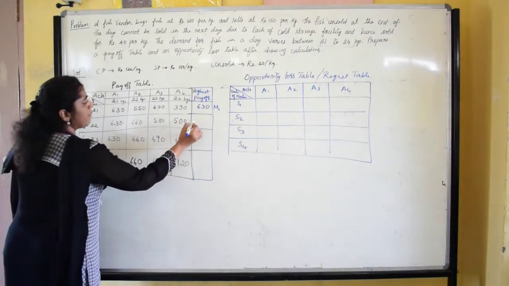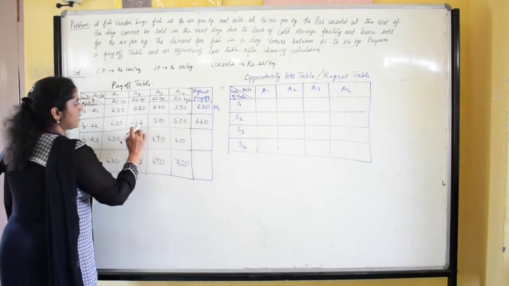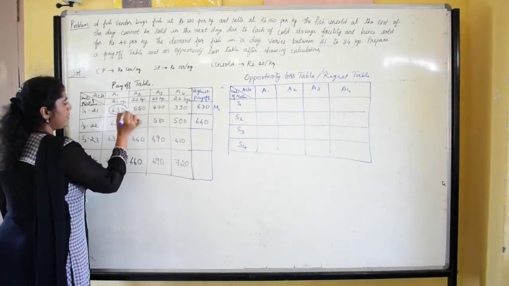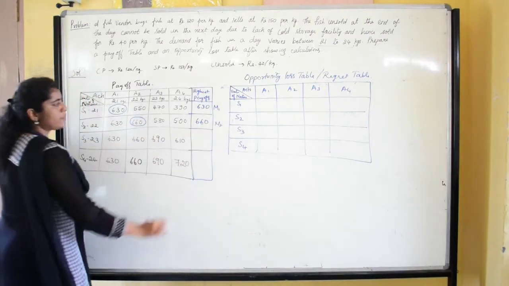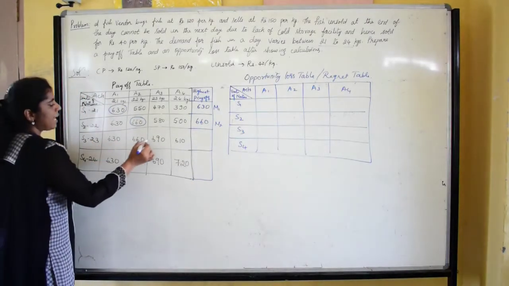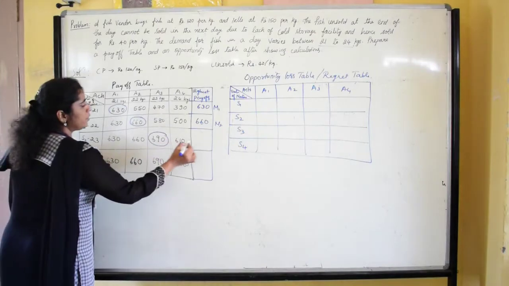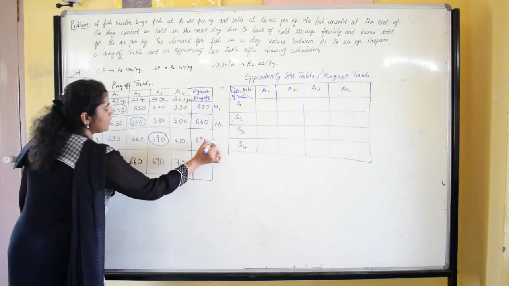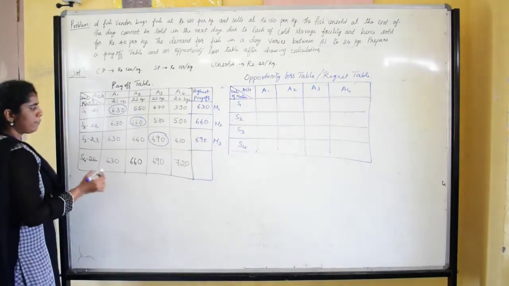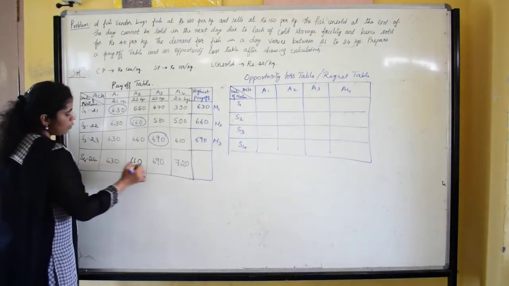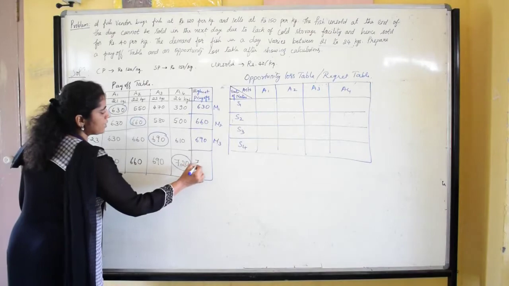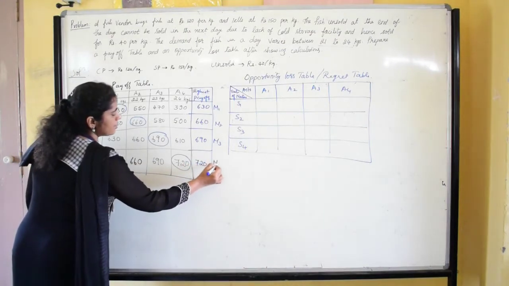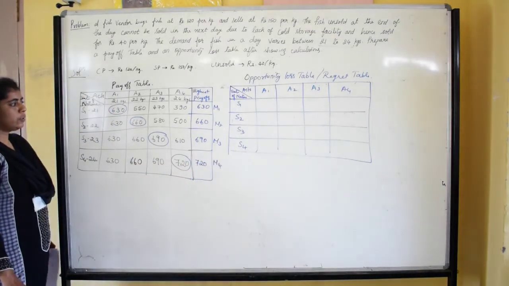Then here the maximum payoff is 660. So this is the maximum payoff of the second row. Then the maximum payoff of the third row is 690. And in the fourth row the maximum payoff is 720. That is the maximum payoff of the fourth row.